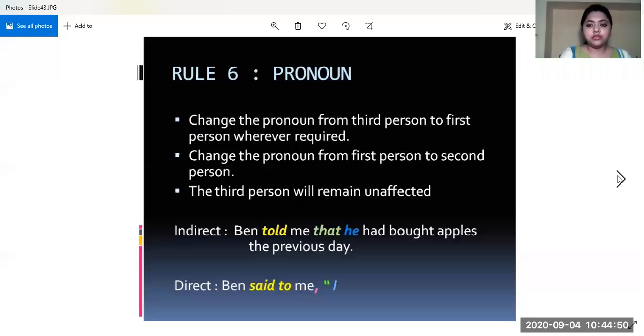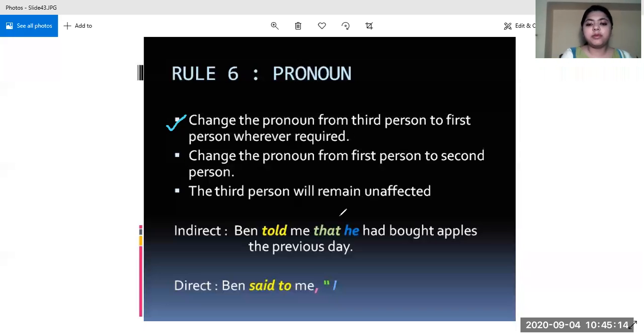So for pronoun, the same rule which we did to convert a direct speech into indirect speech, now we will just reverse it. Okay, so if you remember, we were converting the first person to the third person depending upon the gender of the subject. So we will be doing the reverse of it.